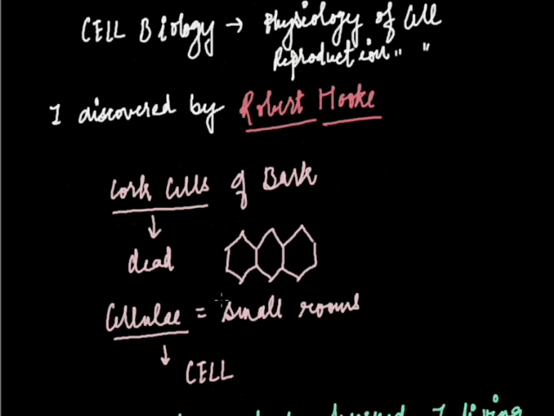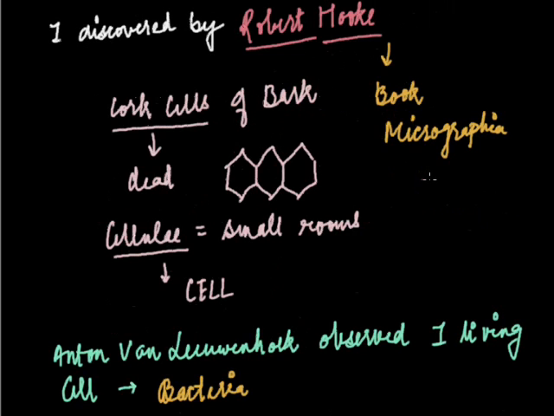Robert Hooke also wrote about his discovery in his book. What was the name of his book? Micrographia. In this book he explained how he discovered the cell.